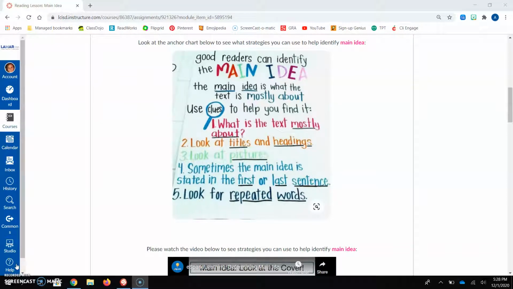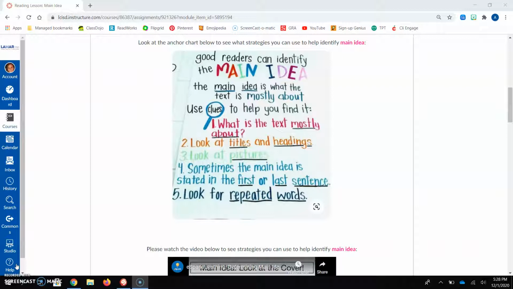Hi friends, so today we're going to be working on identifying the main idea of a text. Now remember, main idea is what the text is mostly about. What is the author mostly talking to you about? What point are they trying to get across to you?